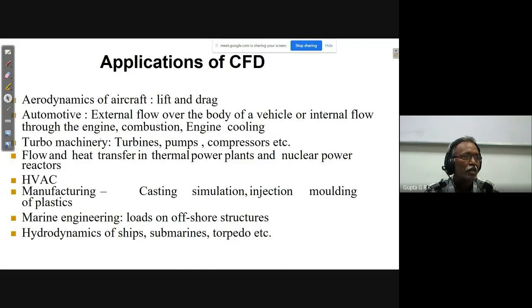So benefits of CFD: it reduces system cost, understand problems, reduce design time and cost, improve performance, and it is used in aerodynamics of aircraft to measure lift and drag, and in automotive applications, that is external flow over a body of a vehicle, and internal flow through engine, combustion, engine cooling, all these things we can get. And in turbo machinery, that is turbines, pumps, and compressor, how the flow is, and flow and heat transfer in thermal power plants and nuclear power plants, and HVAC, that is heating, ventilation, and air conditioning, and manufacturing in casting simulation, injection molding of plastics, and marine engineering, loads on offshore structures, and hydrodynamics of ships, submarines, torpedoes, etc.